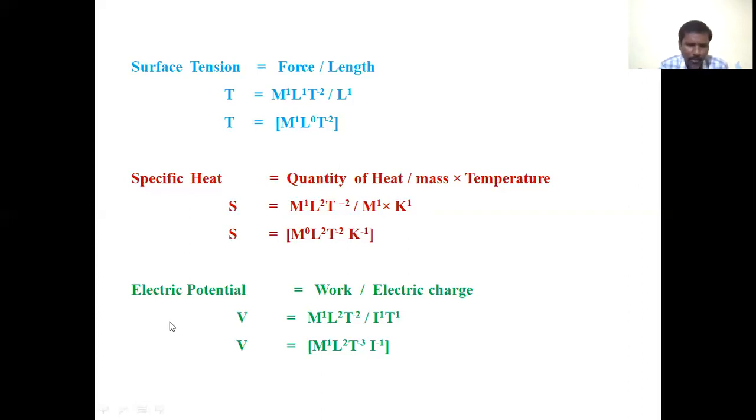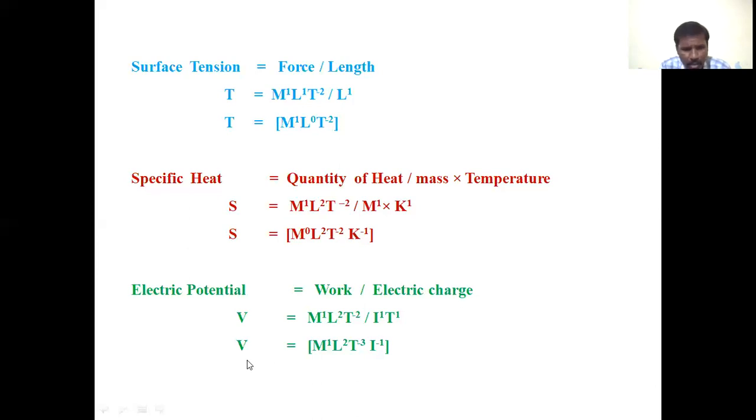Next, the dimension formula for the physical quantity electrical potential. Its formula for electrical potential is work by electric charge. So electrical potential is represented by V, that is equal to work, M power of 1 L power of 2 T power of minus 2, by electric charge. Electric charge equals current into time, whereas the dimension for current is I and the time dimension is T. Therefore I power of 1 T power of 1.